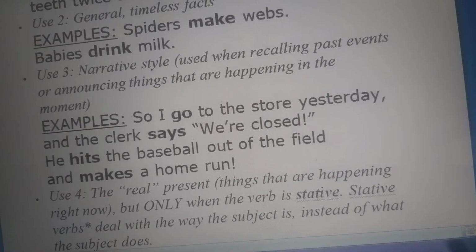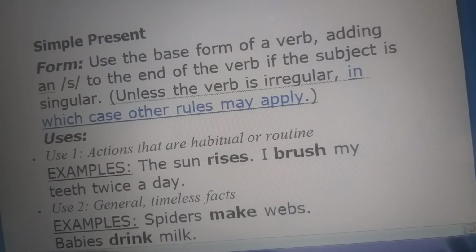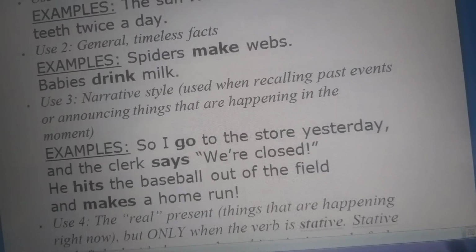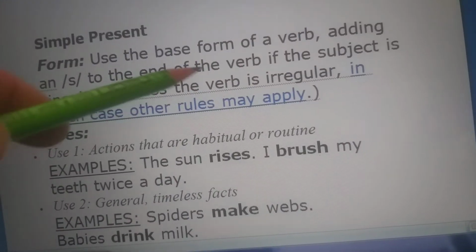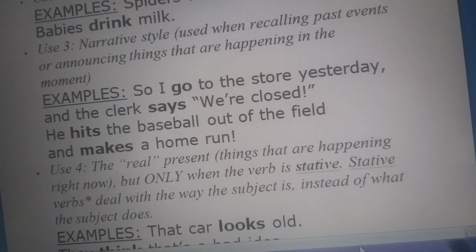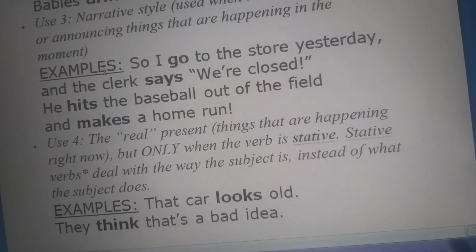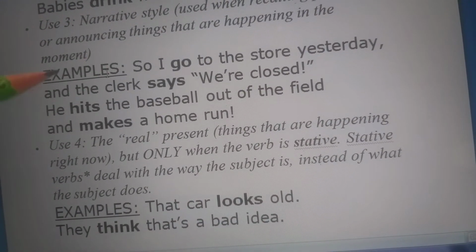For example, I go to the store yesterday and the clerk says, we are closed. He hits the baseball out of the field and makes a home run.